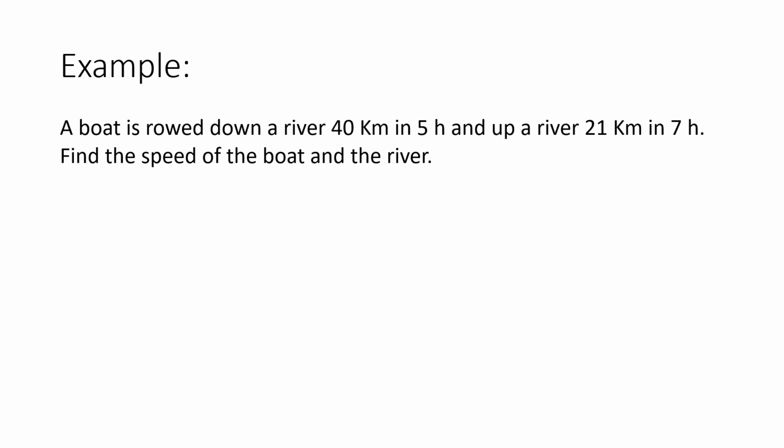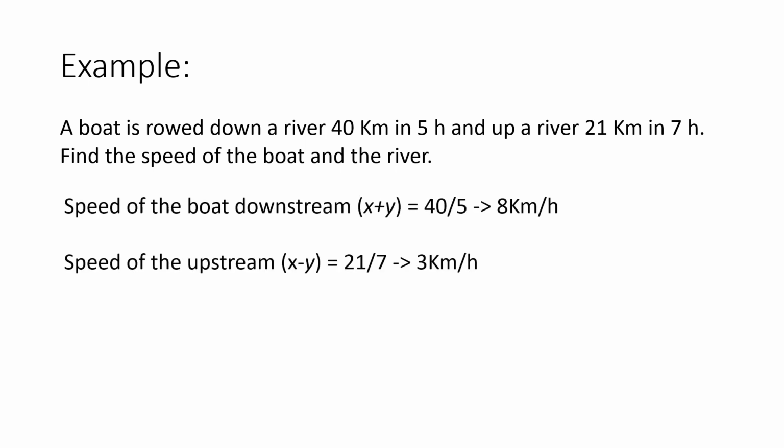Finding the speed of the boat downstream is really easy, as I already said that speed into time is equal to distance. So distance is given here and we are given the time, so we can use this formula to find out the speed. In this case our speed will be 40 divided by 5, which is 8 kilometers per hour, and for upstream it will be 3 kilometers per hour. So that is the data which we can infer. We have to find the speed of the boat and the river now.